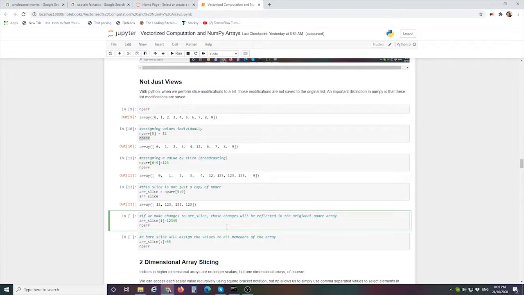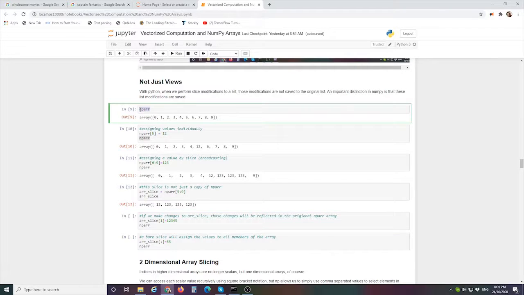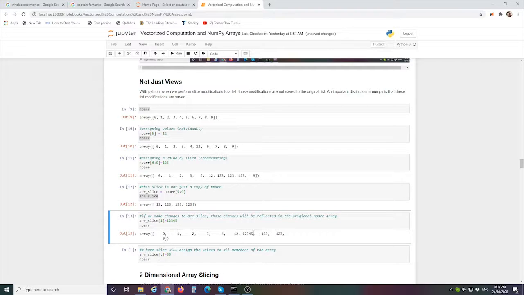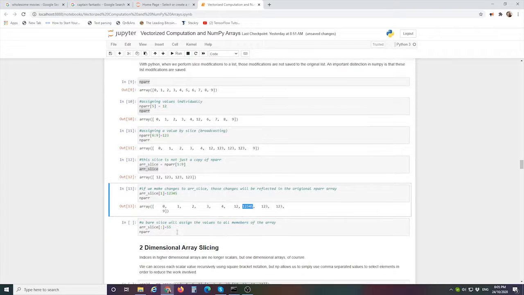Then we'll output our original array, and we can see that even though we are abstracted by this intermediary variable, we have still made changes to the original array. There it is. The first element of array slice looks to be the 4, 5, 6th element of the original. So again, in NumPy, in place is set to true by default.